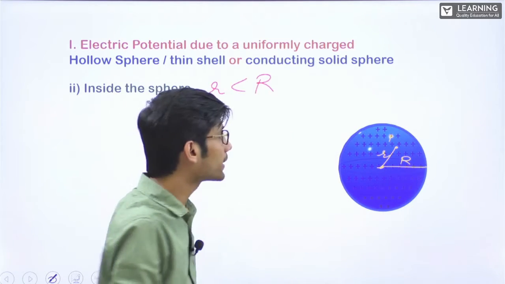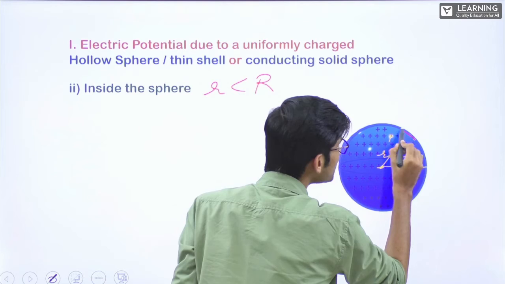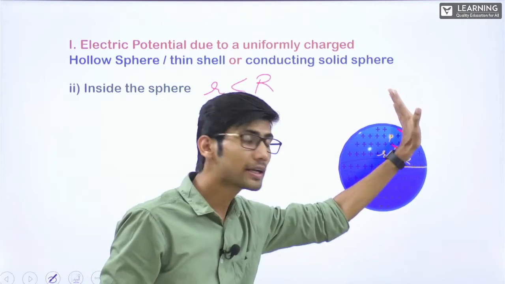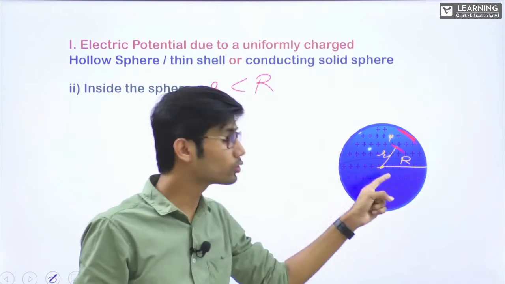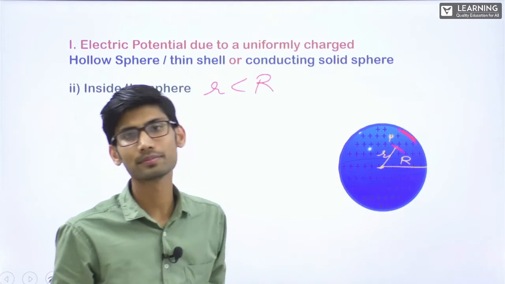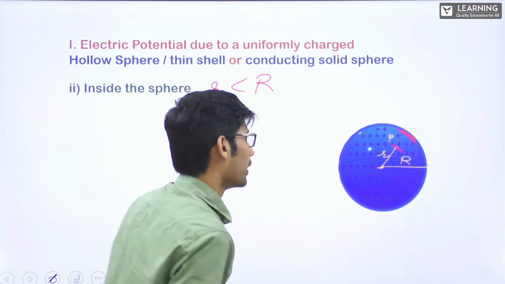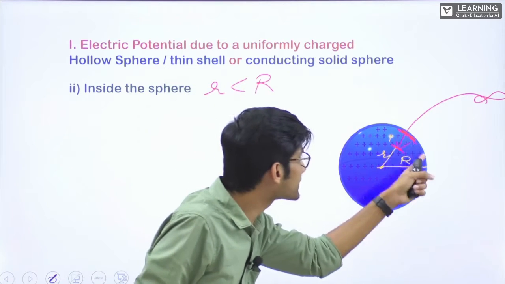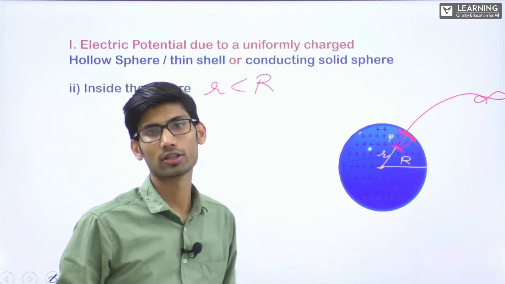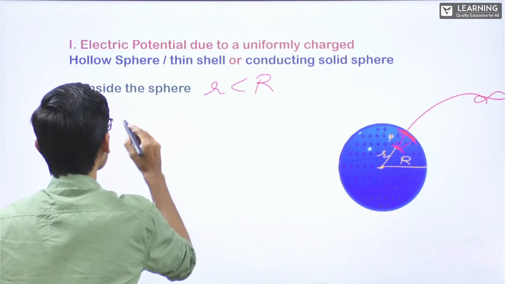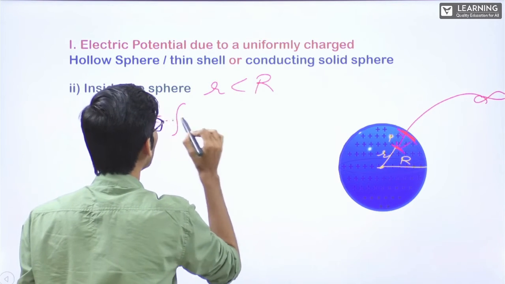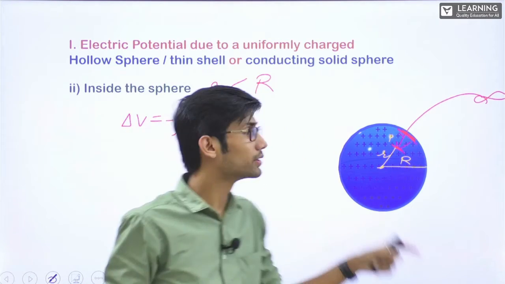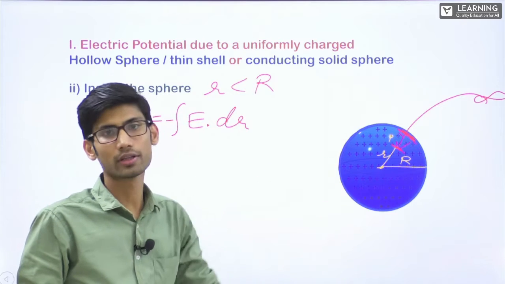No, we will be taking the difference of potential from surface to this point. We will not be taking potential difference from infinity to P. We will be taking from surface to P. Why? Understand. We cannot do from infinity to P because at this surface, there is a discontinuity in the electric field. We will be doing delta V is equal to integral of minus E dot dr, correct? At this surface, this E has a discontinuity in the function.